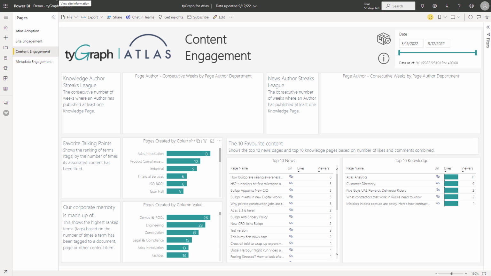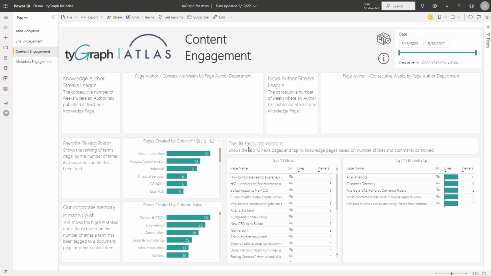The Favorite Talking Points will show the rankings of terms by the number of times its associated content has been liked. And here we can see the tags, Atlas Introduction, Product Compliance, and so on, and the number of likes that they've received. We can see the highest ranked terms based on the number of times an item has been tagged. So in this case, we see tags for demos and POCs, engineering, construction, and so on.